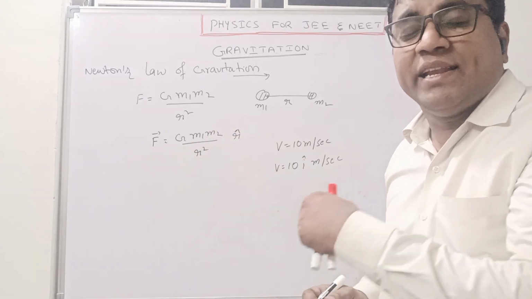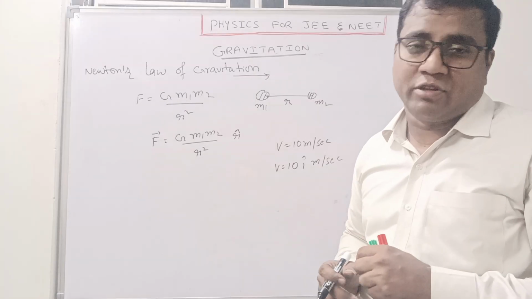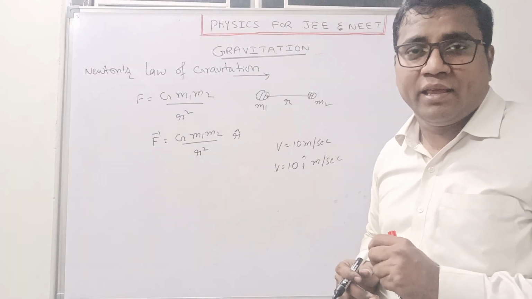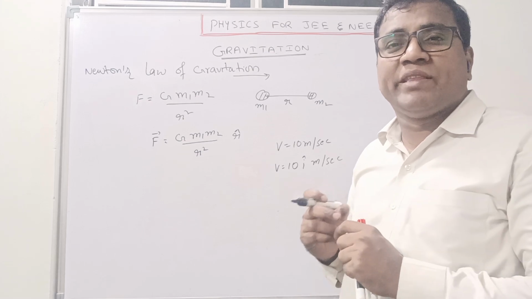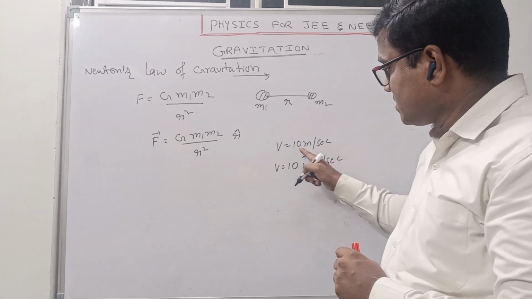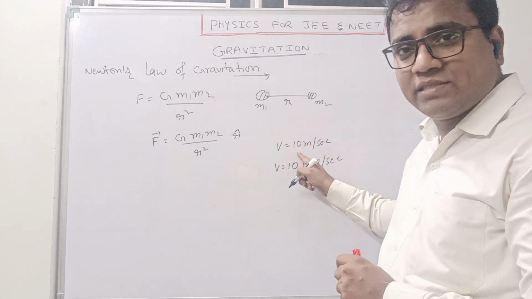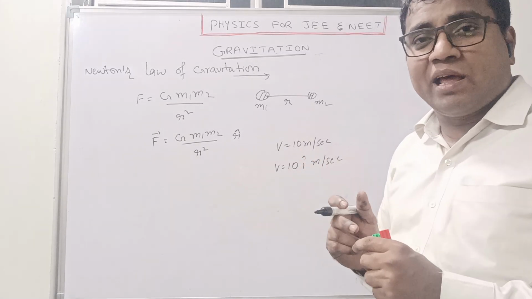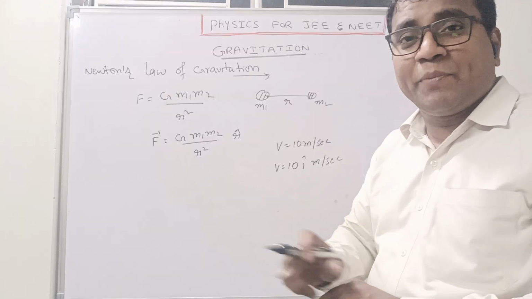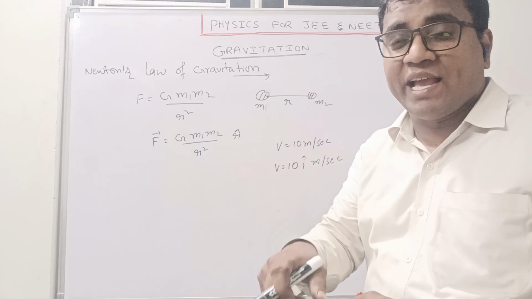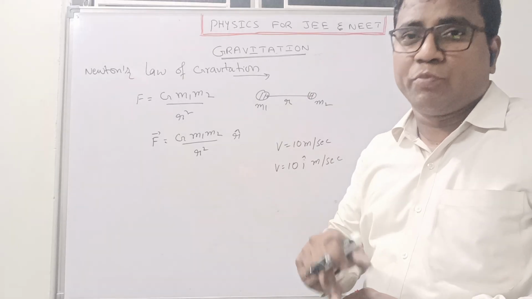So hence, it is not a speed, it is a velocity. That means while we are multiplying with a unit vector, so here it is scalar. When a scalar is multiplied with a unit vector, then the quantity becomes a vector without changing its magnitude. I hope you are understanding, right?